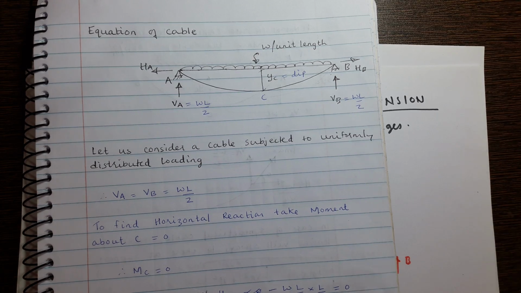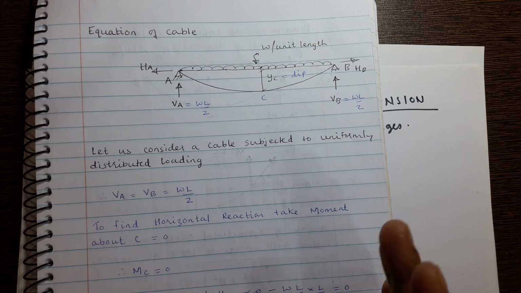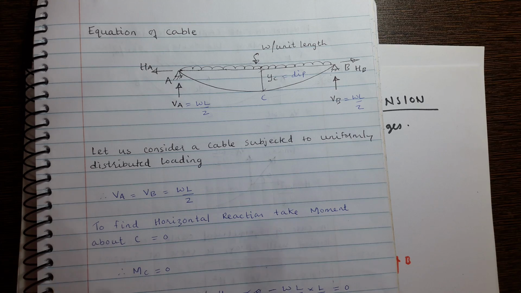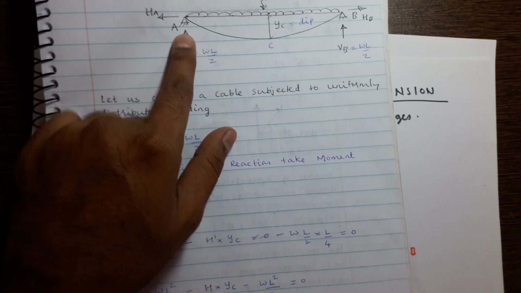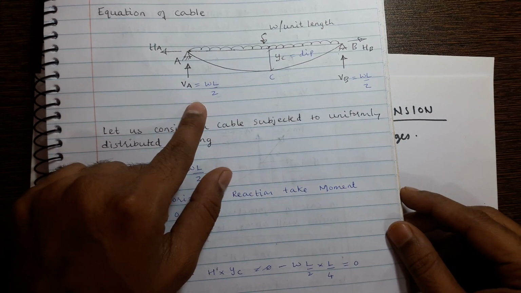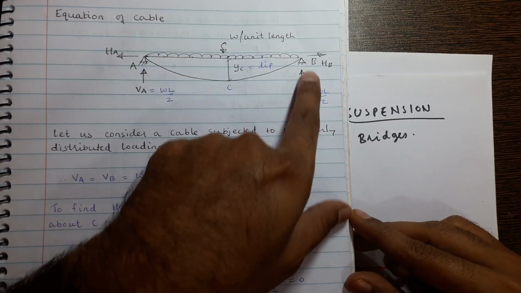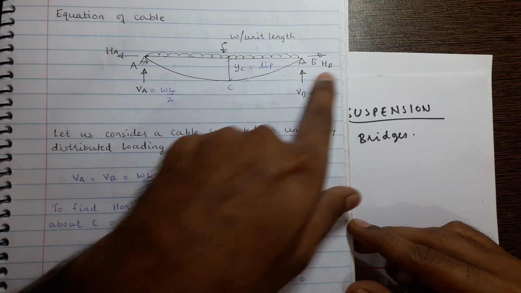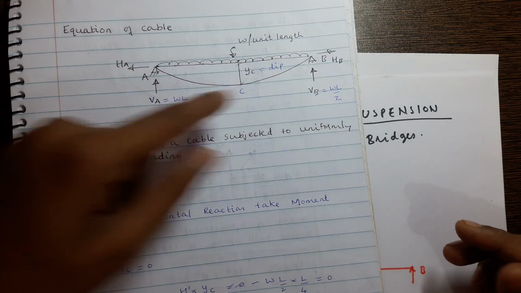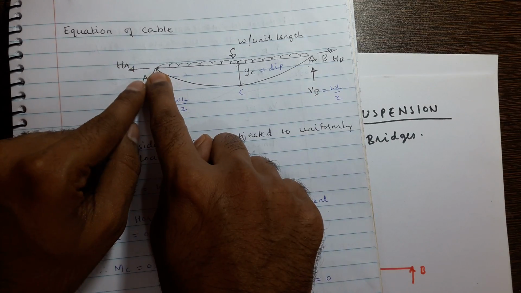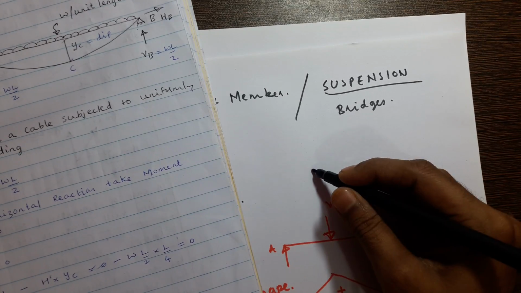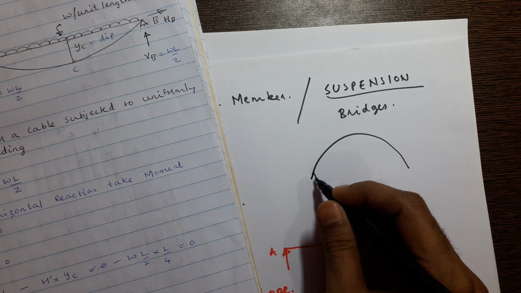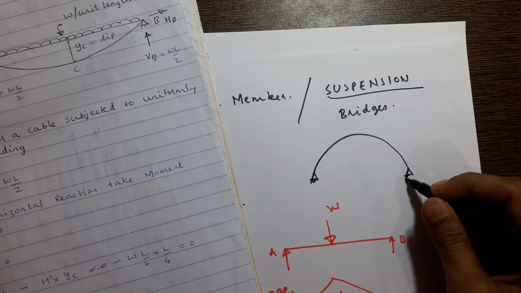You remember that. So the equation of the cable means we have to determine the support reactions, vertical reaction and horizontal reaction. You see here, joint A is a hinge, meaning it has two reactions, VA and HA, and here also we have two reactions, VB and HB. So HA and HB will always be away from the joint in case of a cable. It will not be towards the joint. In case of arches, you have hinges at either side.